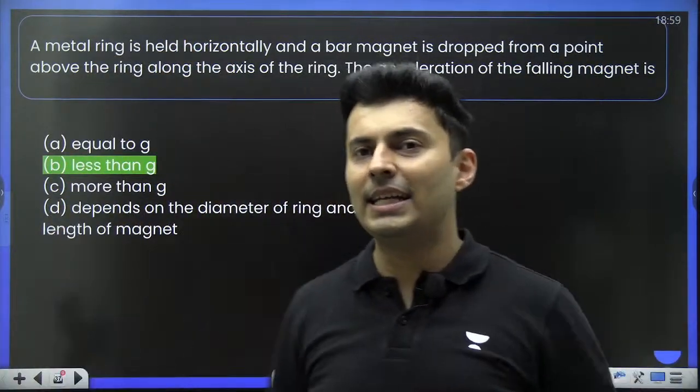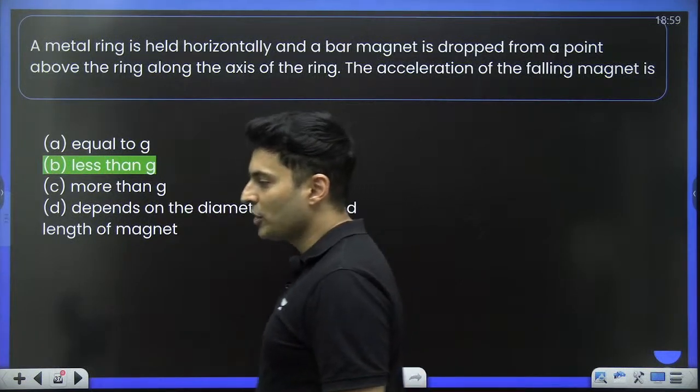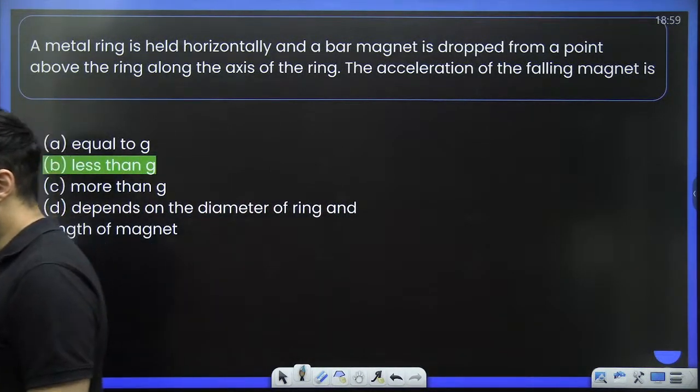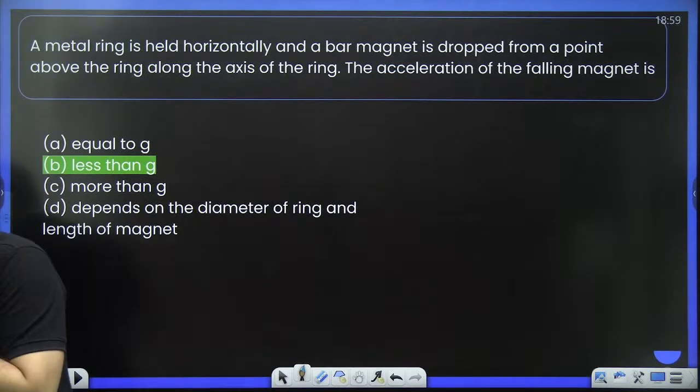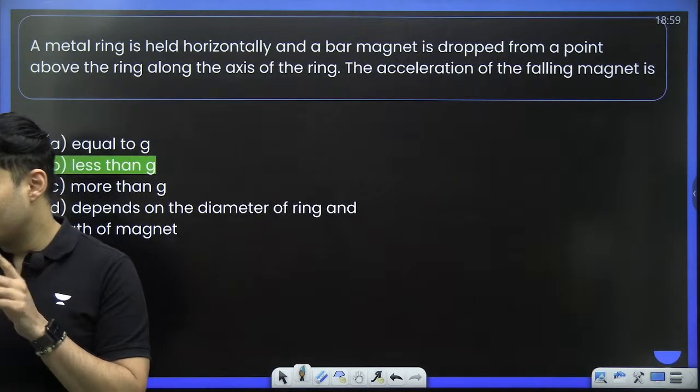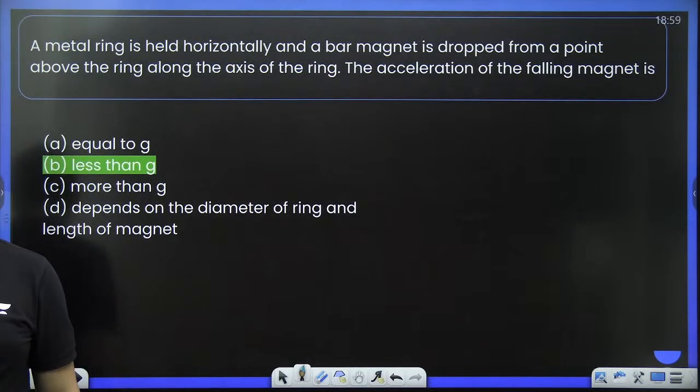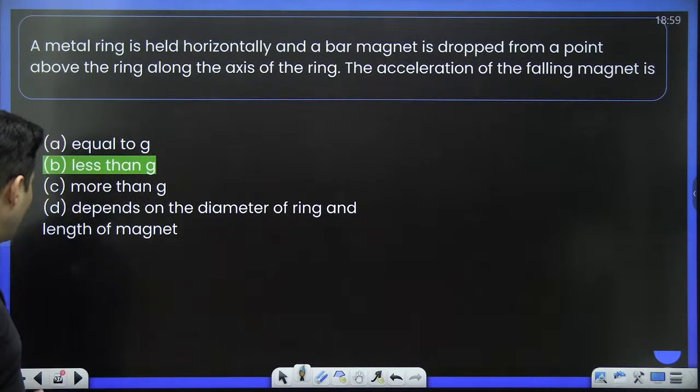So it will be slightly less than g. Option B. Very good, Kailash. Very good, Prabha, Suhasini, Vedanjani. Some of you made a mistake thinking that it depends. No, it does not depend. It is just going to be opposed.